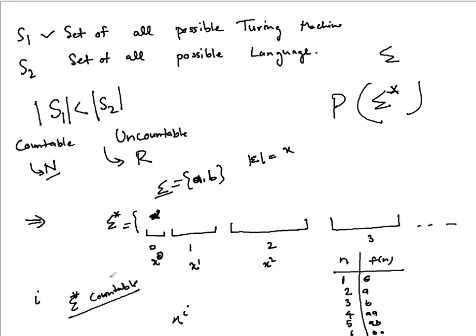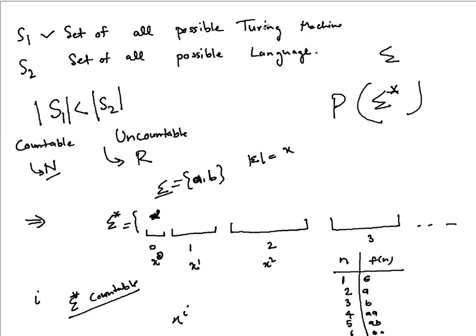What do you mean by sigma star is countable? What do we derive from that? See, if you see the components of every Turing machine, every component is of finite length. So you can represent a Turing machine also in the form of a string. And because every component is of finite length, when you are converting into any base or any particular string, finally you will have a finite length string. And if you take the alphabet for writing the description of this Turing machine, if you take the sigma star for that alphabet, this Turing machine will be some element of the sigma star corresponding to that alphabet.